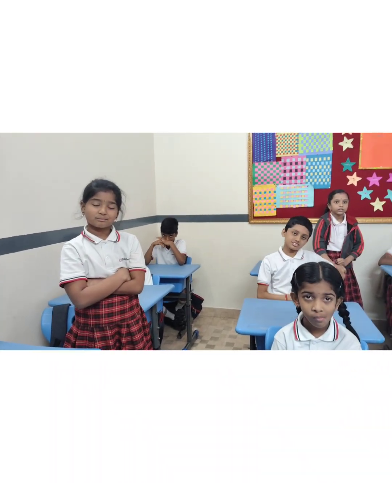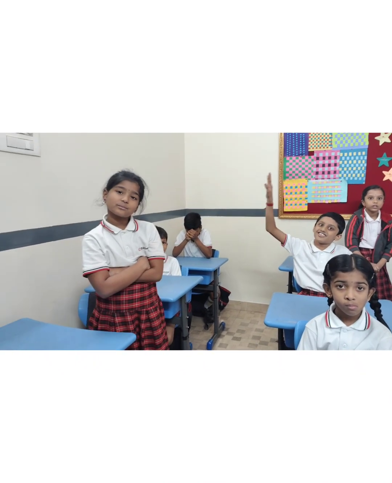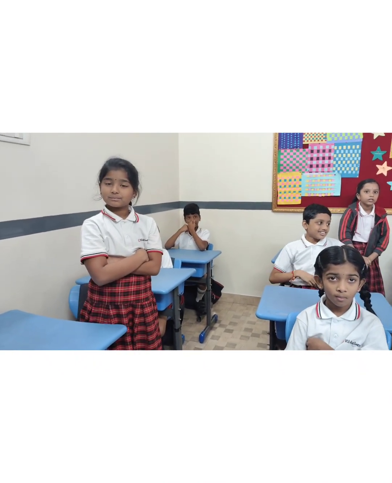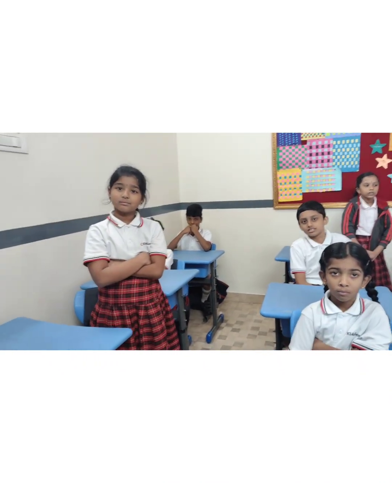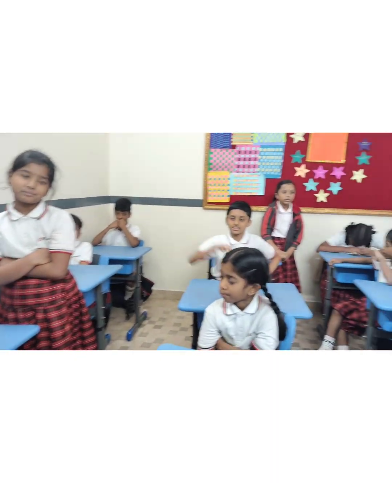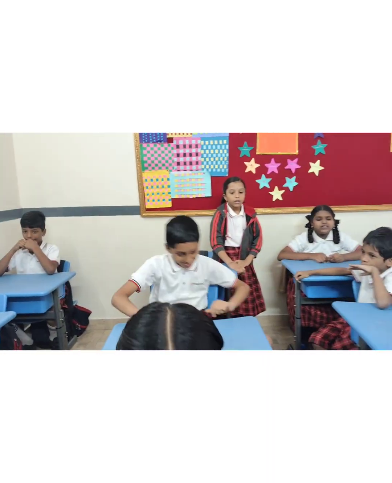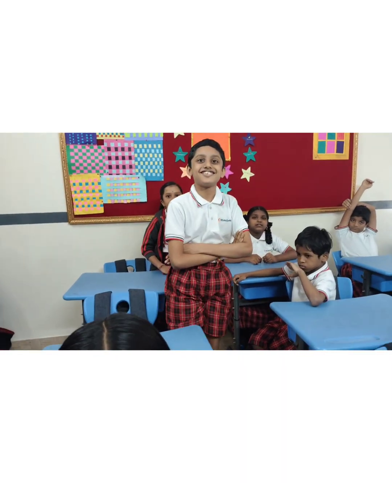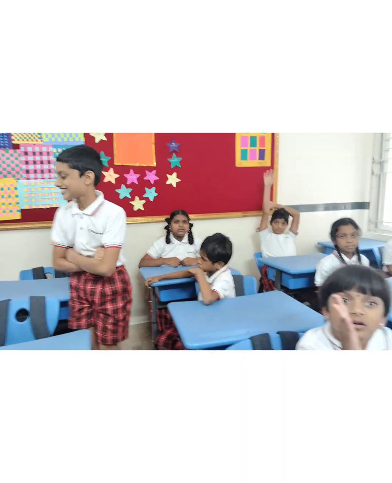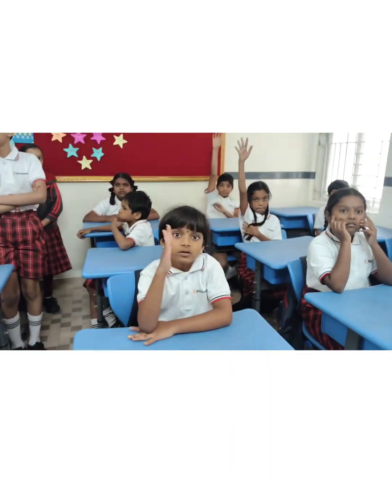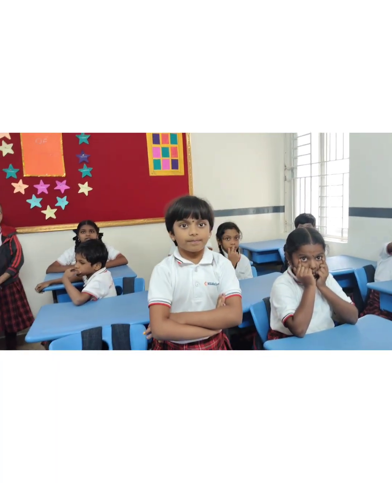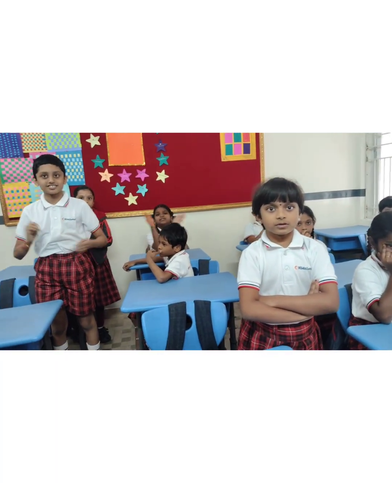Climbing roots are when the plant grows climbing onto a support. What about the roots which are on the plant? Yes, Vidyamna. Hanging roots. Yes, prop roots. Clap for Soumya.